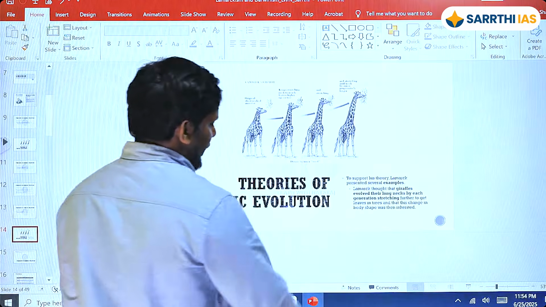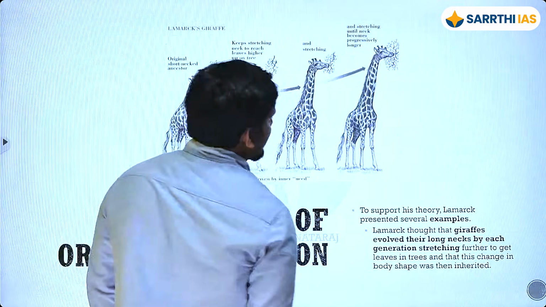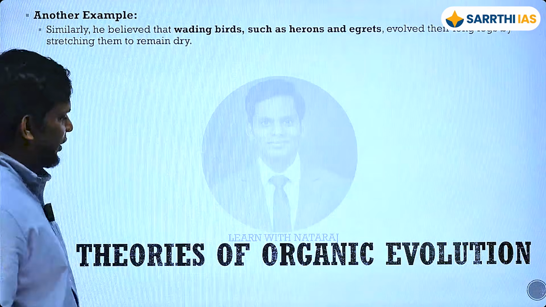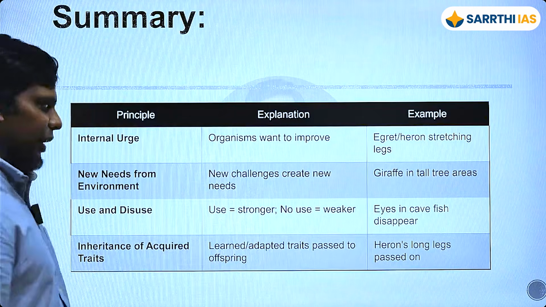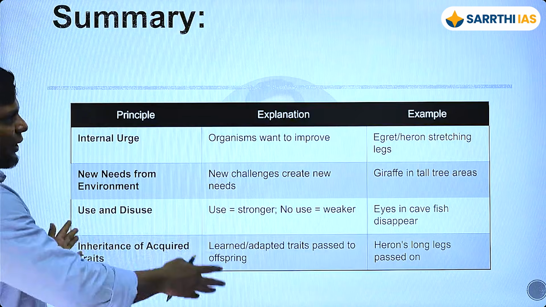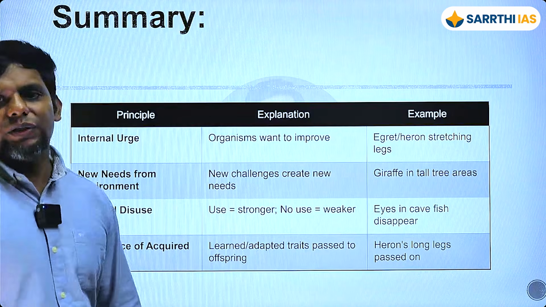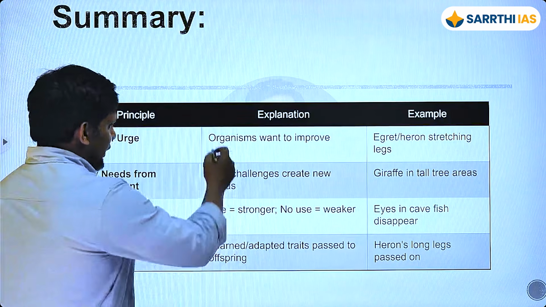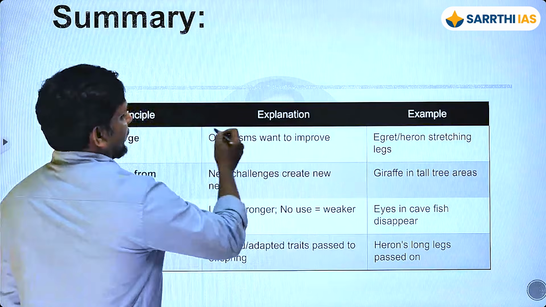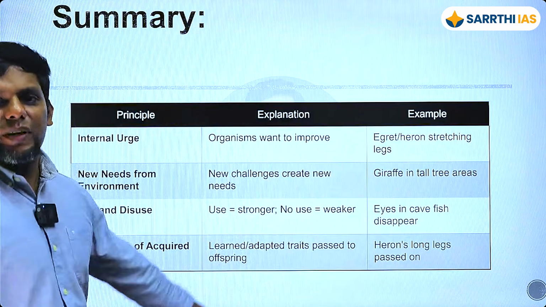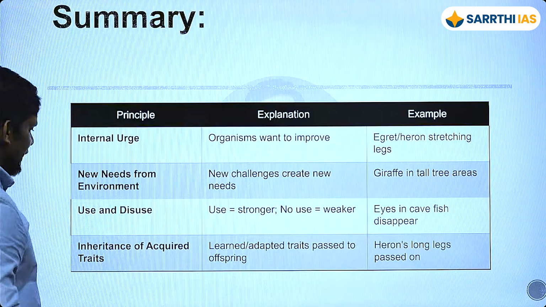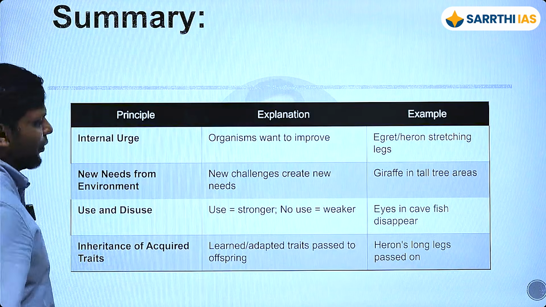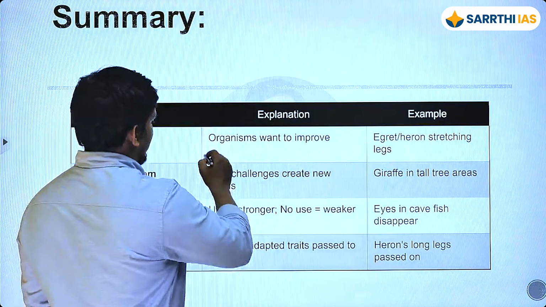So there's a giraffe again, and I was supposed to draw the egrets here. I have drawn that on the green board, the my view one. So this is a table that I will be giving you in your handout. But the center part is something that I have left blank, and I want you to write this because I want you to know exactly what each of these things is: internal urge, new needs from environment, use and disuse, and inheritance of acquired character. This one alone, you just note it down.